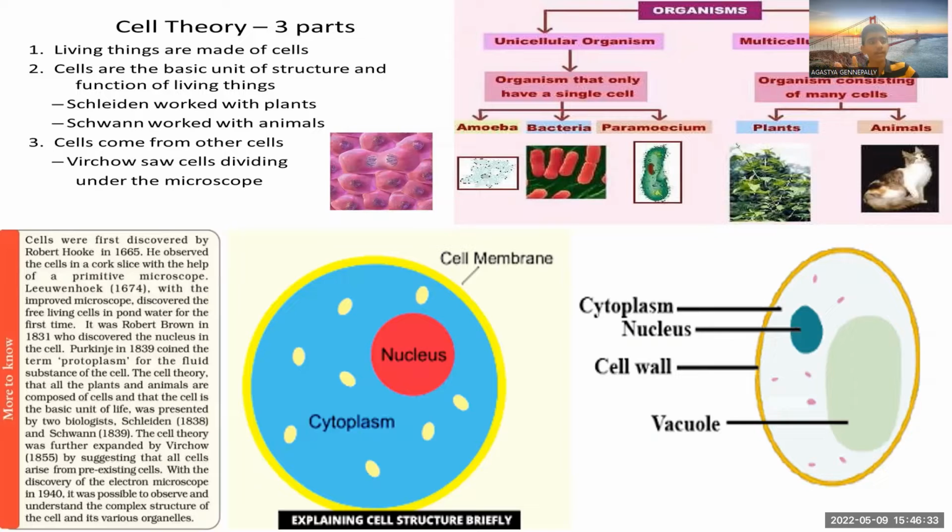And the third point came at a later stage: cells come from other cells. Nothing but cells arise from pre-existing cells. This was discovered, or interpreted, by Rudolf Virchow. He had seen cell division under the microscope, through which he stated that certain cells arise from pre-existing cells. I guess you got this topic.